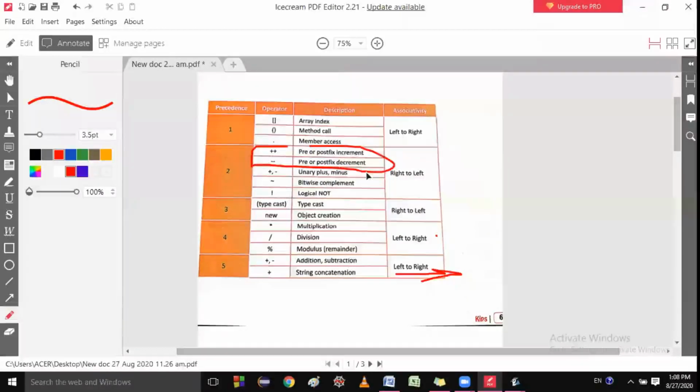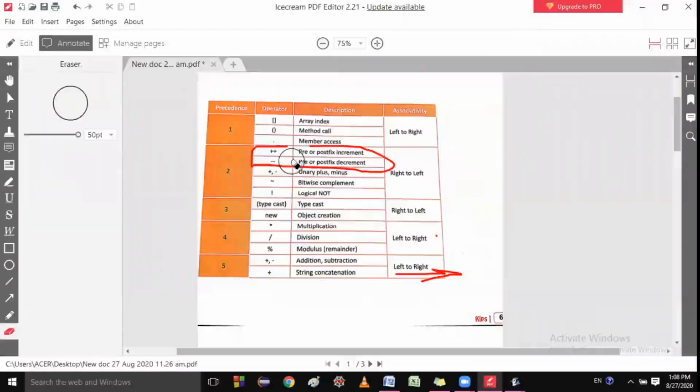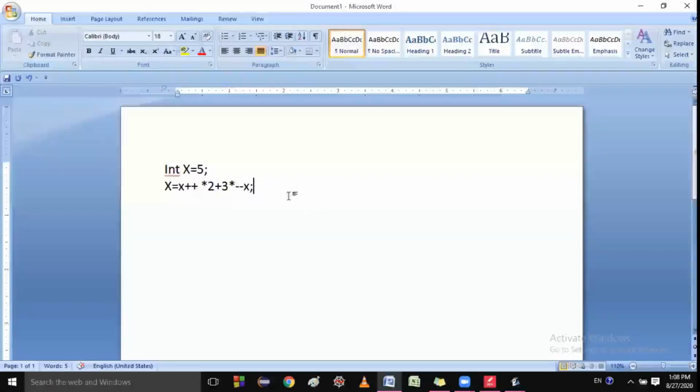You are seeing this, pre or post increment, pre or post decrement is having the highest priority. Can you see this? Okay, so this is having the highest priority. This is post increment. Yesterday I explained, first you write the variable, then after that you increment.